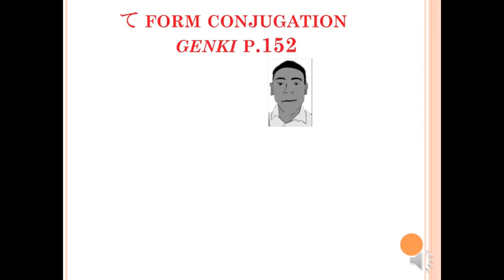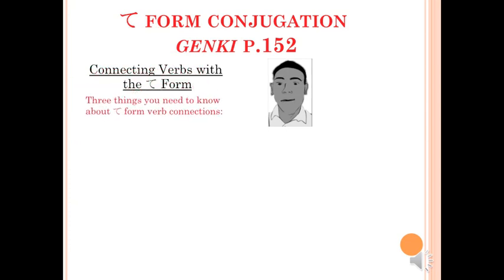Speaking of lists, you can use the te form to combine two or more verbs, which allows you to describe a sequence of events or actions. Here are the three things you need to know about connecting verbs with the te form. Number 1. To repeat, we connect verbs with the te form, not with to. To is for connecting nouns.